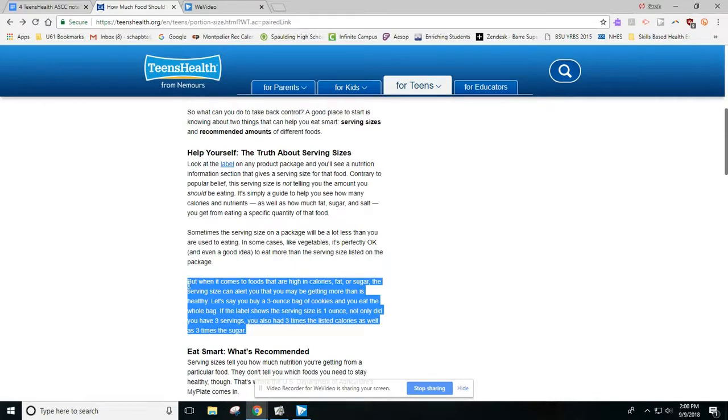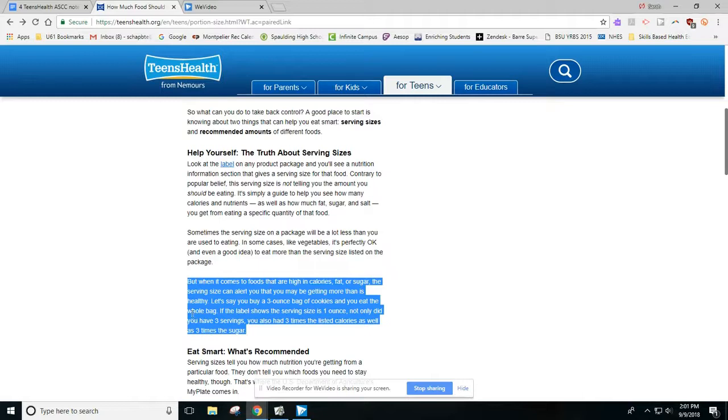So instead, let's take a look at this highlighted section here. This is an example that's more factual than opinion-based. This passage says, when it comes to foods that are high in calories, fat, or sugar, the serving size can alert you that you may be getting more than is healthy. Let's say you buy a 3-ounce bag of cookies and you eat the whole bag. If the label shows the serving size is 1 ounce, not only did you have 3 servings, you also had 3 times the listed calories as well as 3 times the sugar.